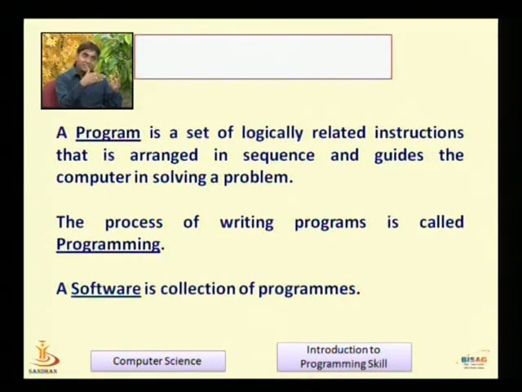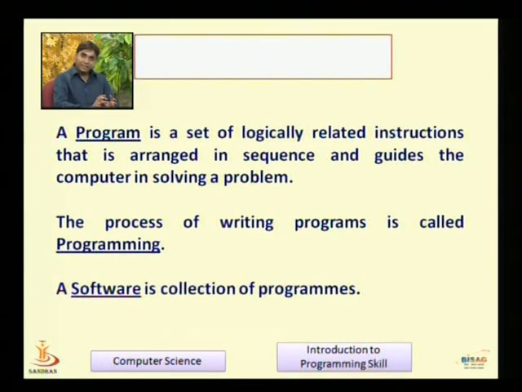Based on what our problem is, we construct a solution through programming, using a language. The process of writing a program is called programming. It is a writing process in a specific programming language, and it is known as programming.